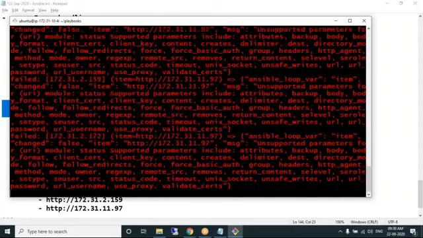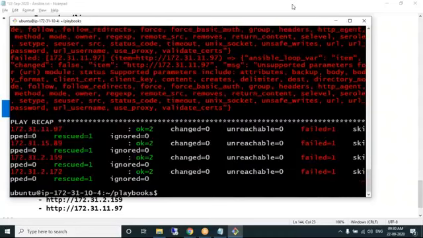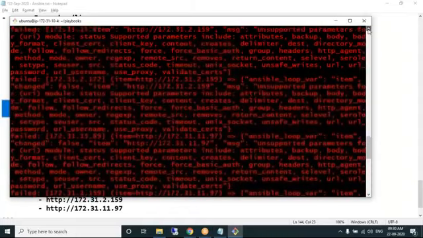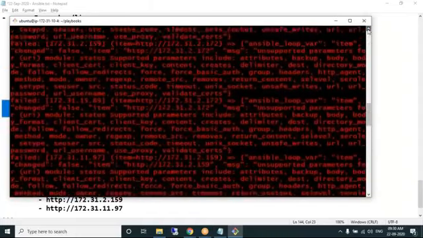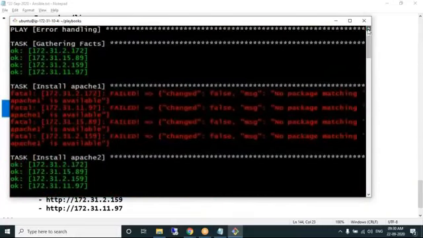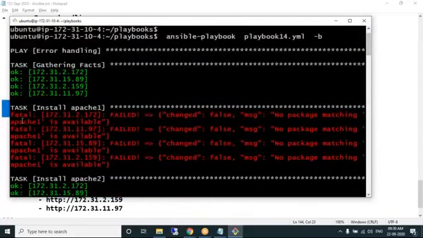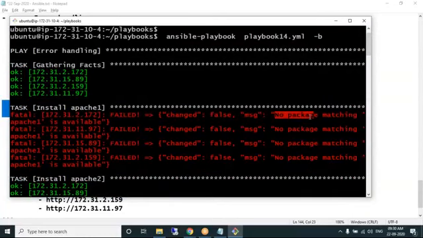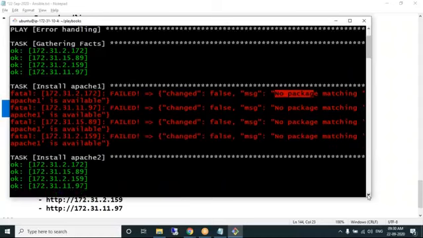Rescue is getting executed. The point to note here is regarding the URI module. I'm not sure why the URI module is failing. Installing Apache 2: no package. Apache 2 is not there in the APT module. Apache 1 is not there. So as the block section is failing, the rescue section is getting executed.